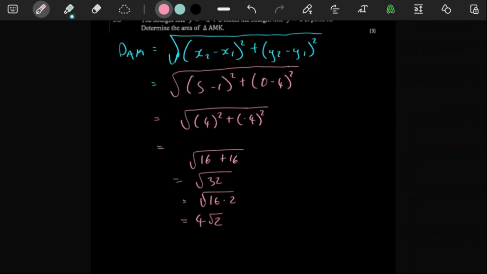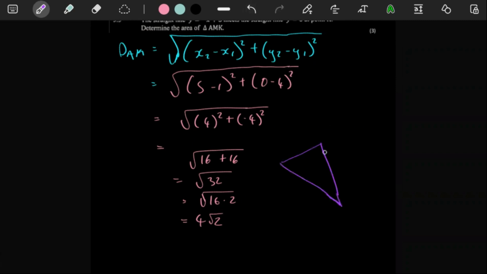So what we know is, in our right angle triangle, it's not to scale either, we have this and we have that.